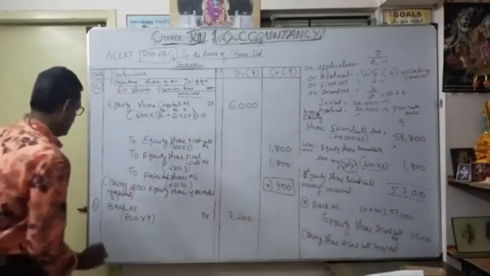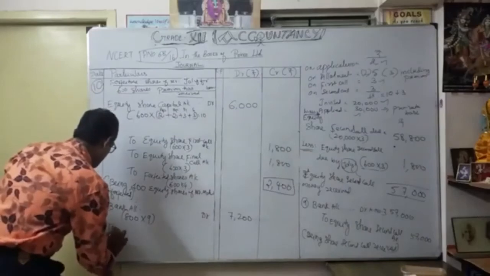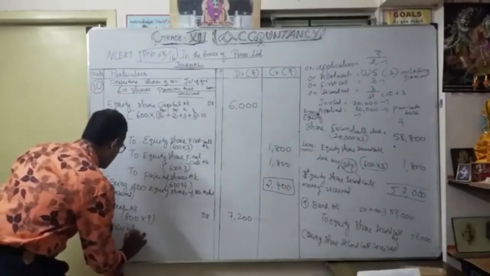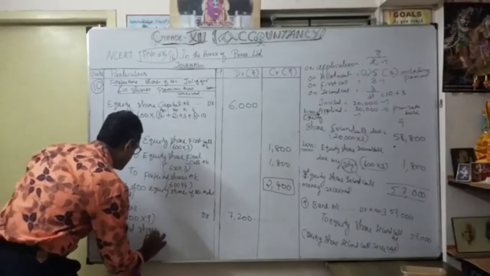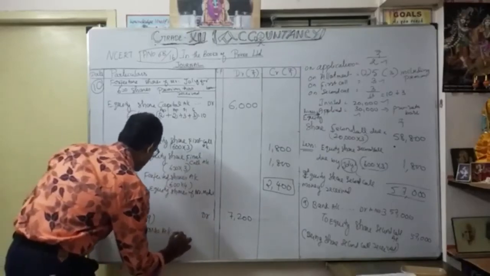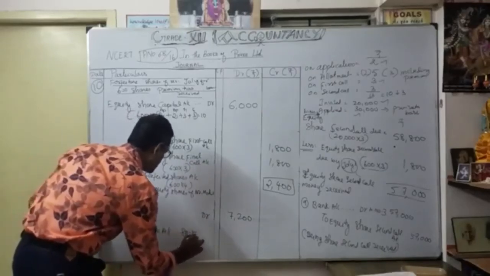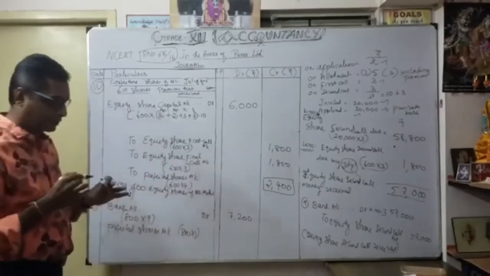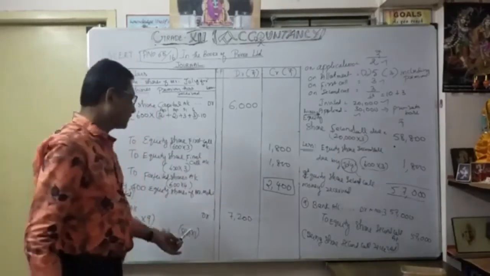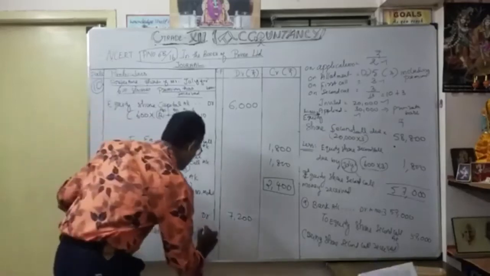Then, to forfeited shares, it's a discount. How much? Forfeited shares account, again 800 into 1 rupee. As the nominal value is 10 rupees, naturally 1 rupee the company is losing. So 800.